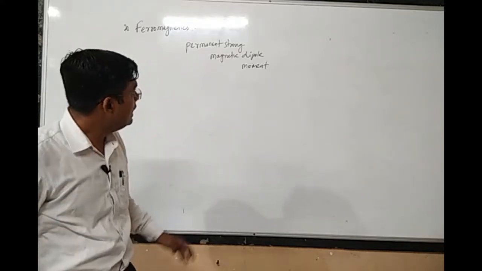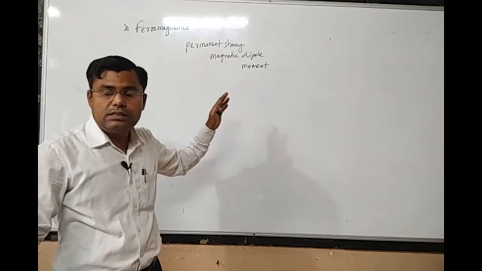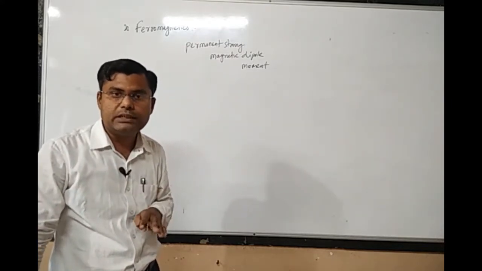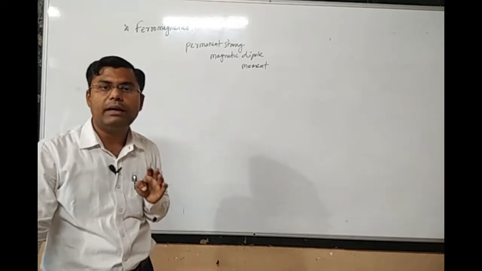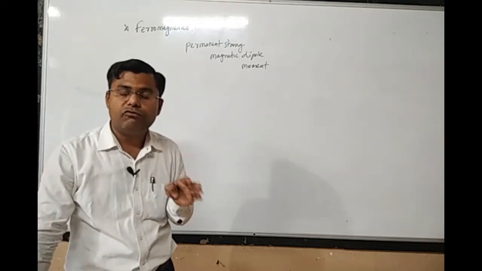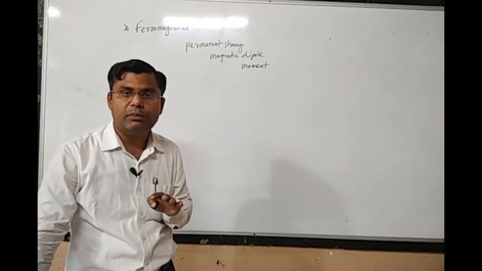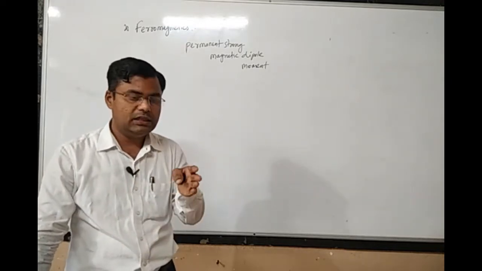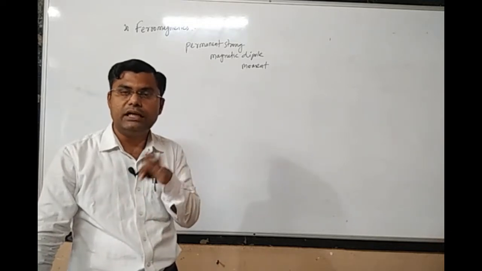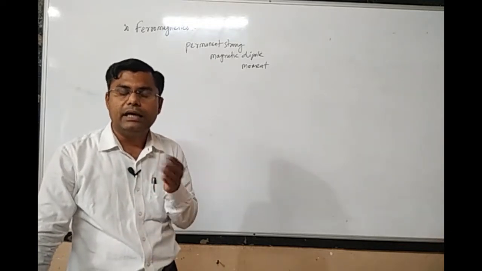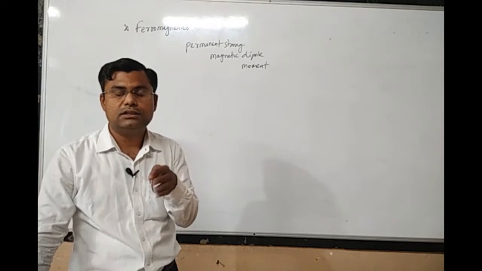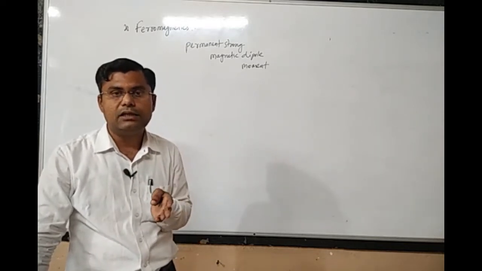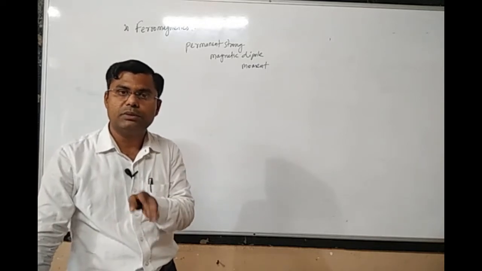Normally these dipole moments are arranged in the form of domains. Within a domain, all the magnetic moments are perfectly aligned, with the same orientation, but there may be different domains within that material. Since different domains may have different orientations, the net magnetic moment of that material would be 0.